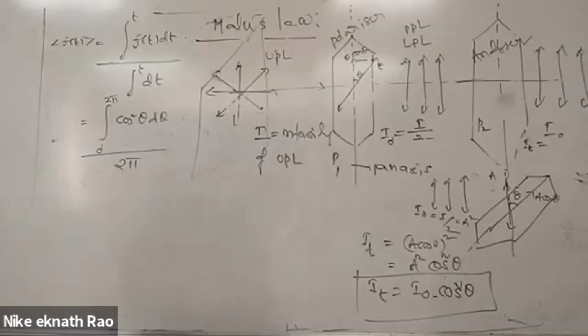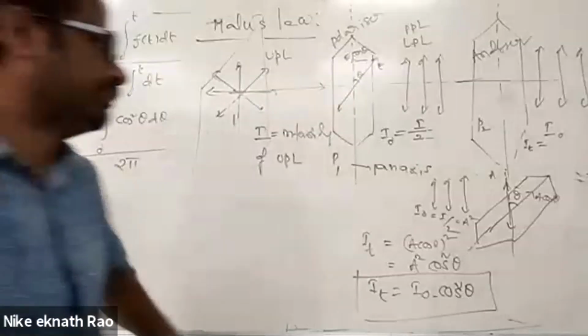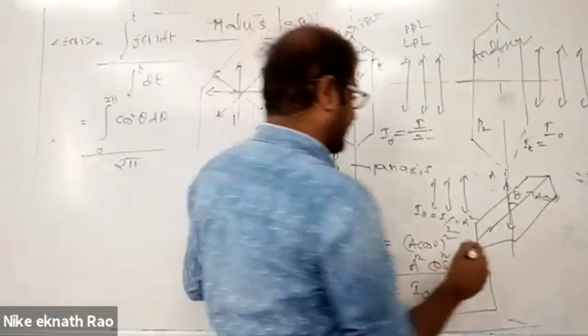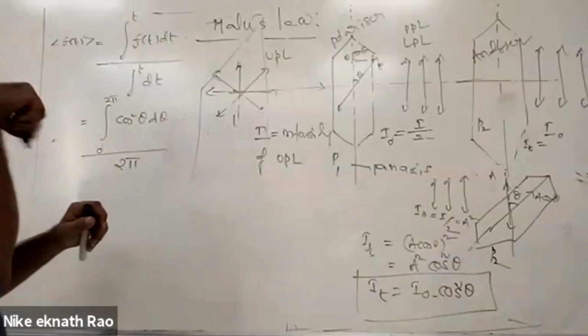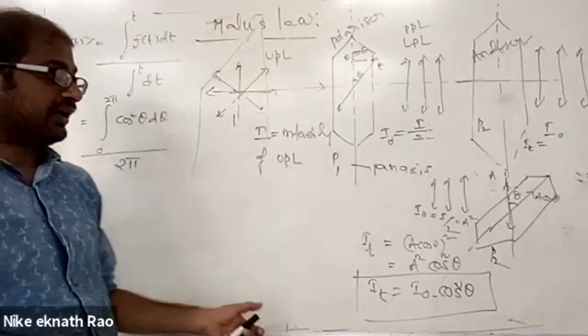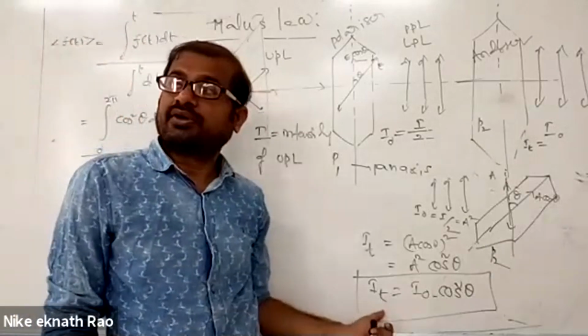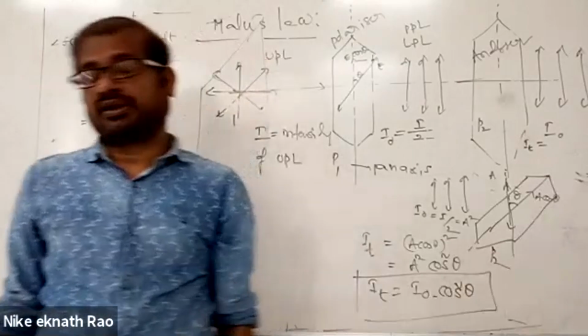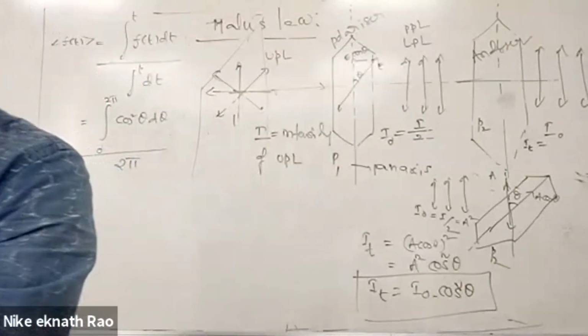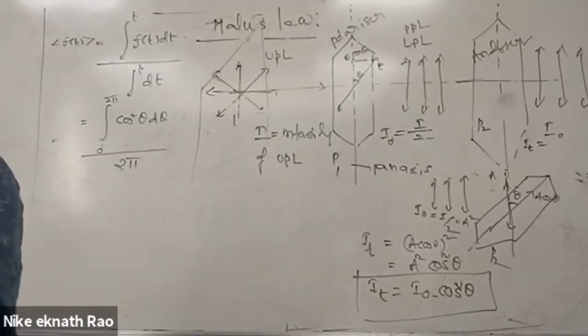If theta is the angle between the two pass axes, the intensity of light transmitted through P2 is given by IT is equal to I naught cos square theta.